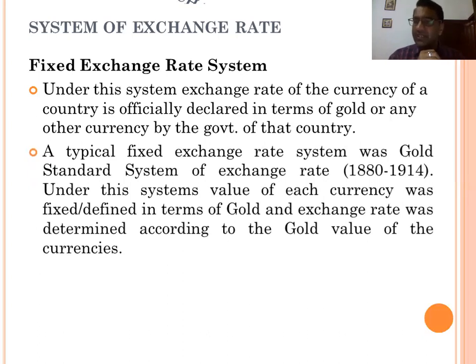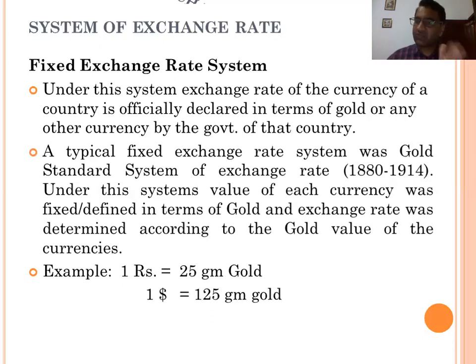A typical fixed exchange rate system was the gold standard system of exchange rate. Under this system, the value of each currency was fixed or defined in terms of gold, and then the exchange rate was determined according to the gold value of the currency. For example, first they see how much gold they can purchase from the rupees, and then how much gold they can purchase from the dollar. They decide the quantity on the basis of that, and then they decide the currency rate. For example, if with 1 rupee we can purchase 25 grams of gold, and with $1 we can purchase 125 grams of gold, then $1 is equal to 5 rupees.